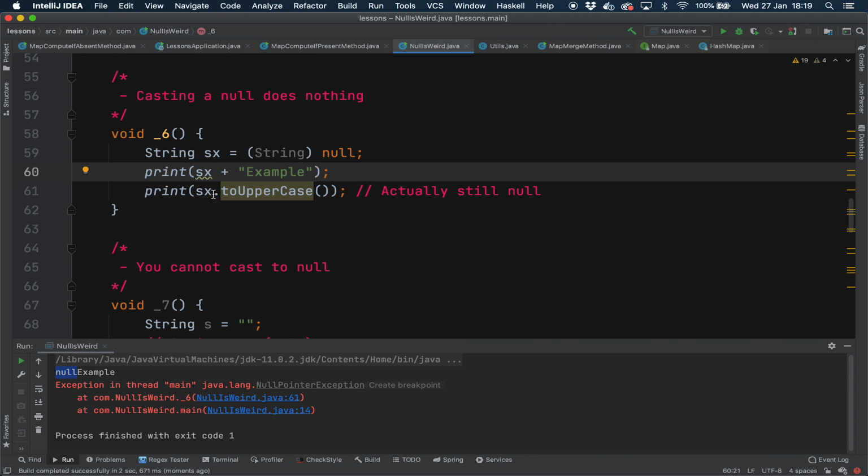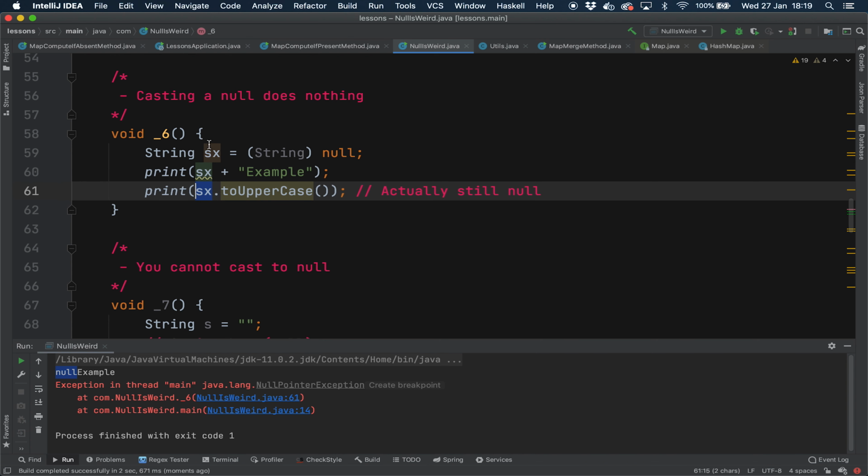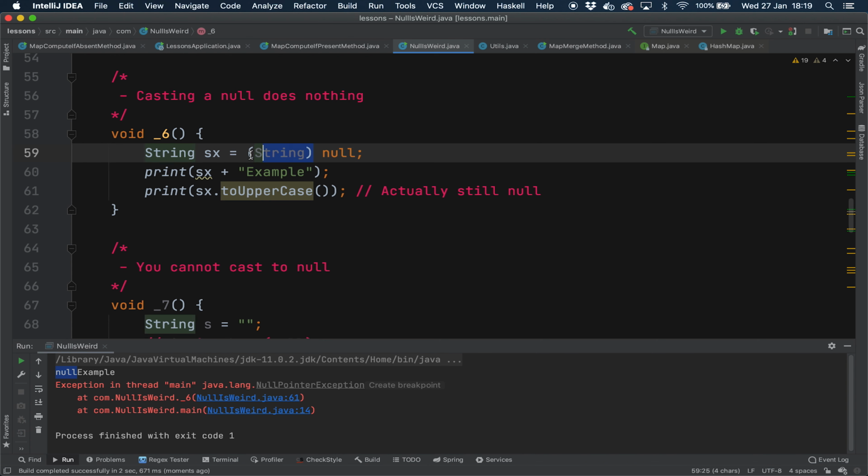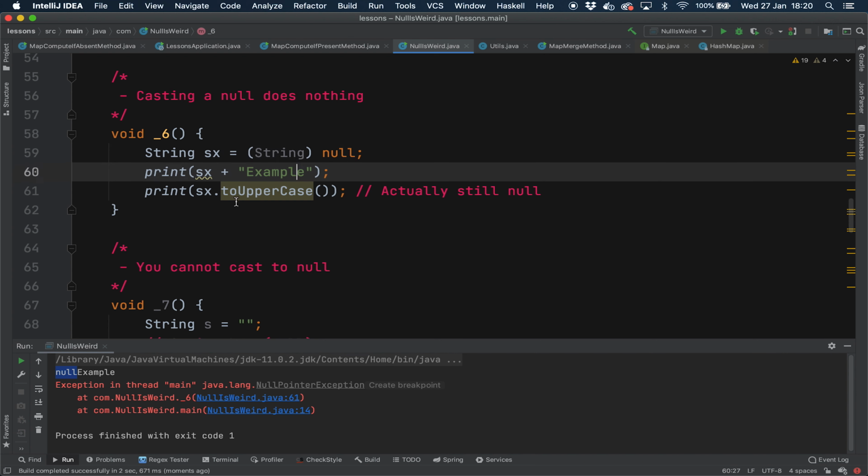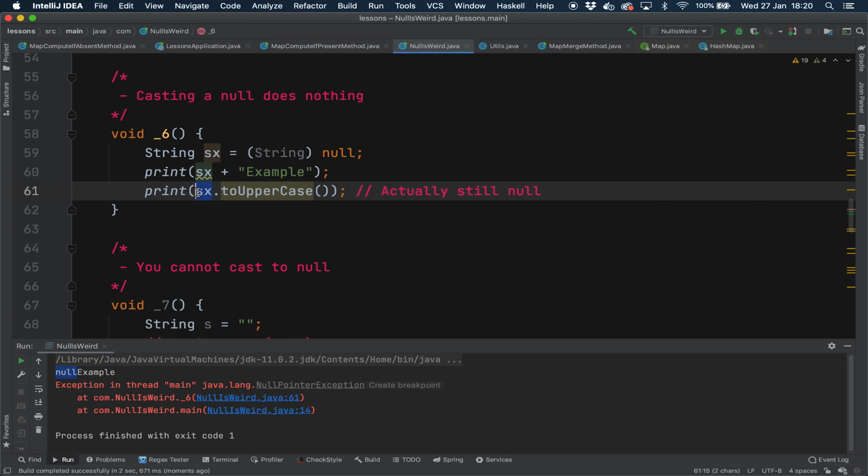And in the subsequent one, we call a method on SX, which is a string, which is assigned null. We want to see if the cast made any difference. And in fact, it made no difference. We still got a null pointer exception, the bane of many Java developers' lives. So why did that happen? That happened because SX is still null and you can't call a method on a null.